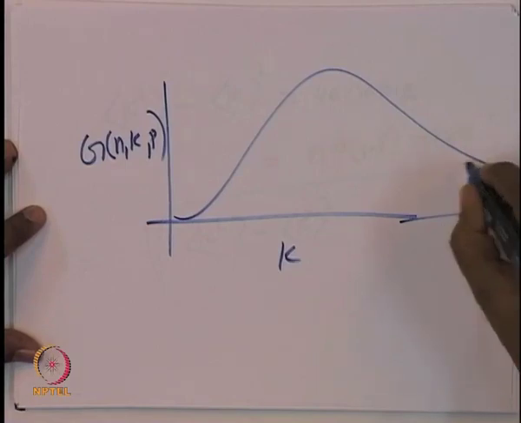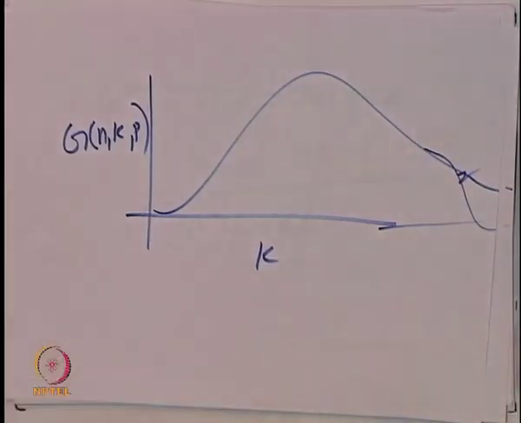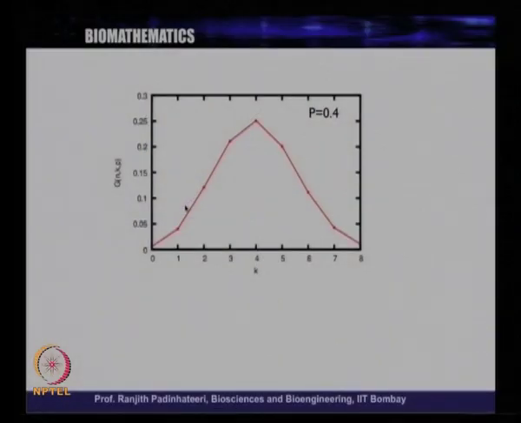We don't know, it will have some particular shape. Whatever I just drew is a random curve, but let us look at some exact curve. Here is a curve for p equal to 0.4. This is the plot, the red line here, for various k, for 10 individuals. What do we see here? The first p was 0.4. What does it mean?